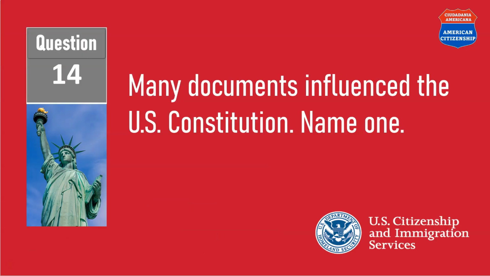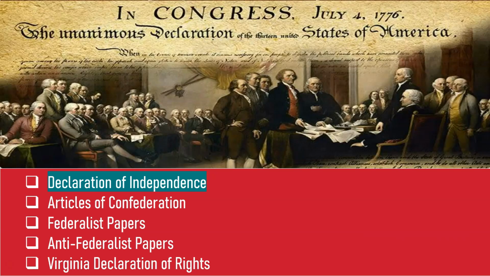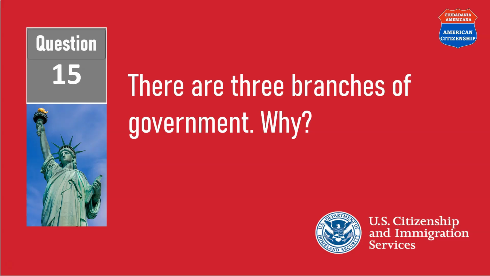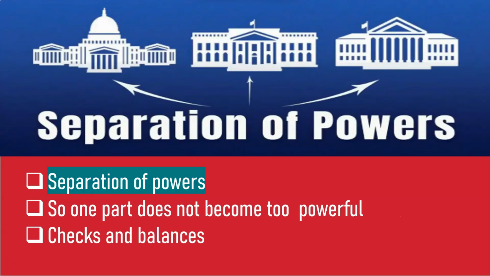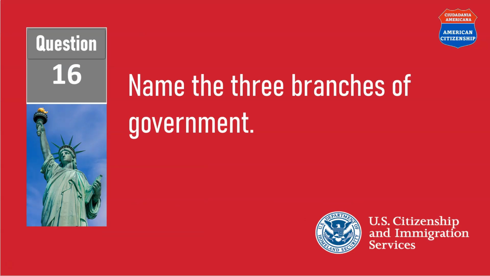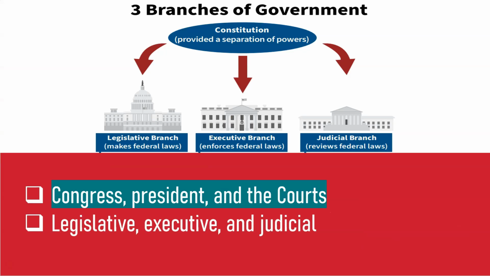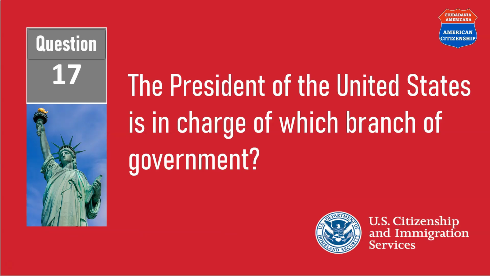Many documents influence the U.S. Constitution. Name one. The Declaration of Independence. There are three branches of government. Why? Separation of powers. Name the three branches of government. The Congress, the President, and the courts. The President of the United States is in charge of which branch of government? The executive branch.